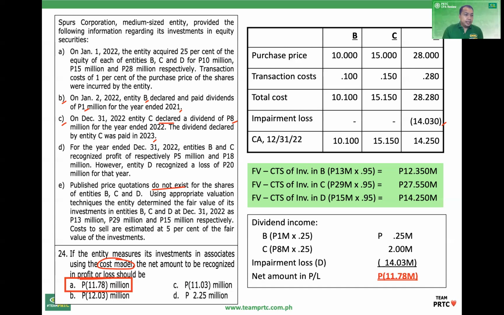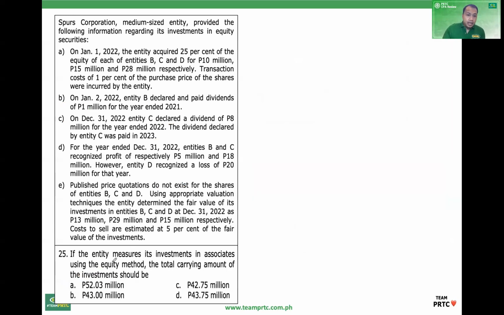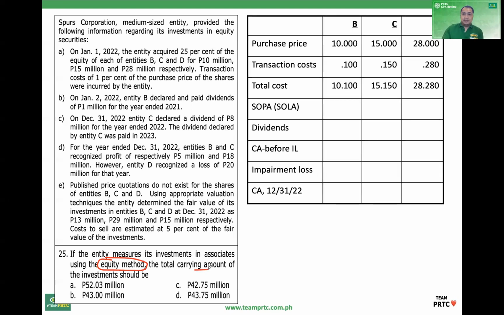Now, 25, this time, equity. Again, the use of equity method is not required. It's optional. And using equity method, number 25, carrying amount. So let's compute equity method CA. Again, for your convenience. Ayan. So sana ganyan sa exam, no? May solution guide. Okay, at yung initial amount at cost provided already. Ayan. So cost includes transaction cost. Ayan. So initially at cost.